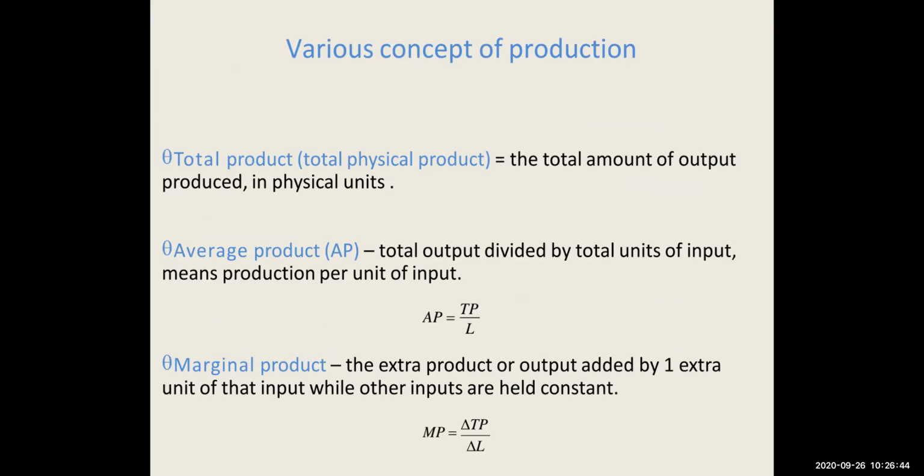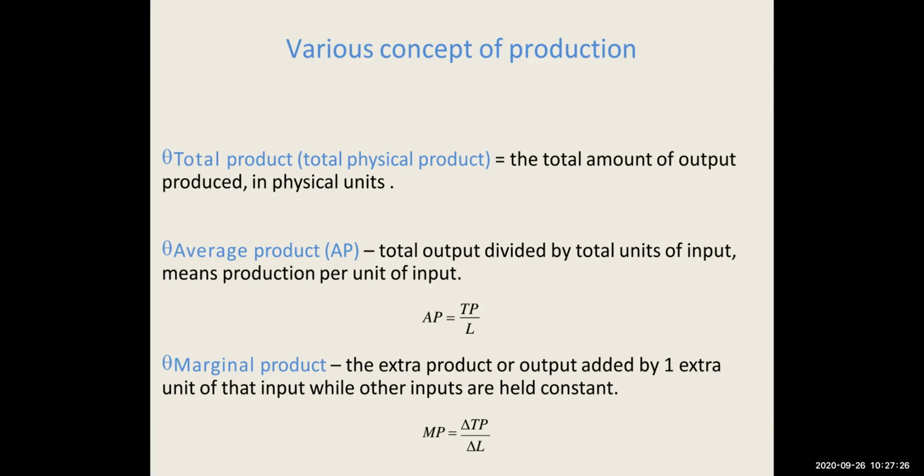Now these are the various concepts of production, that is total product, average product and marginal product. Total product means the total amount of output which is produced, that is the amount of total production which has taken place in that particular year. Average product means the total output divided by total units of input, which means your AP is nothing but TP upon L. And marginal product is the extra product or output added by one extra unit of input.